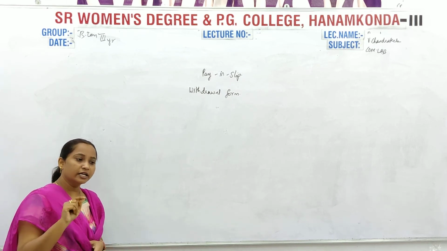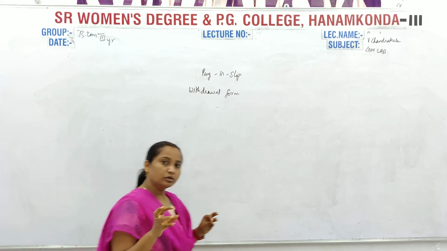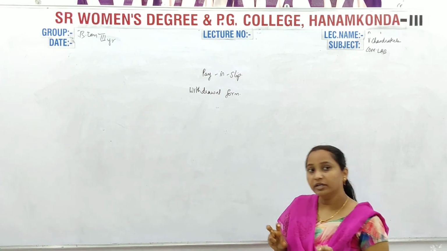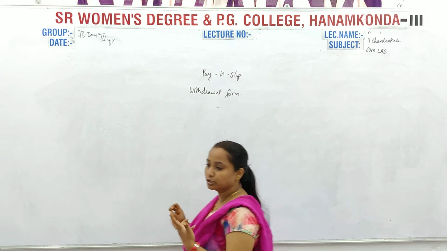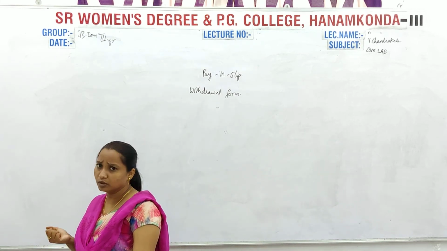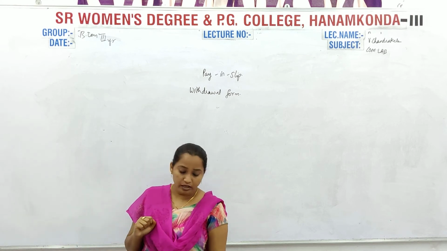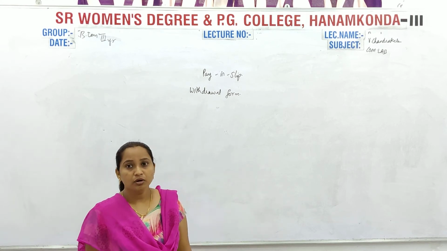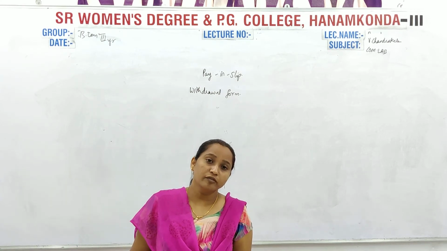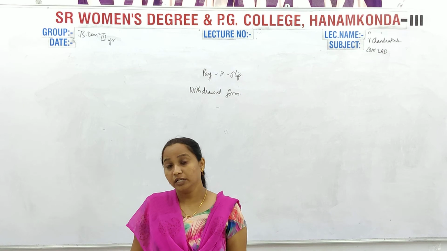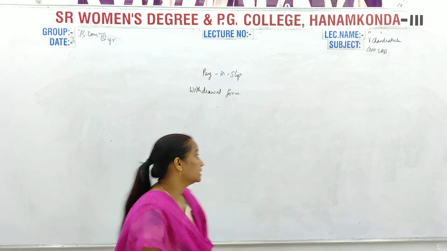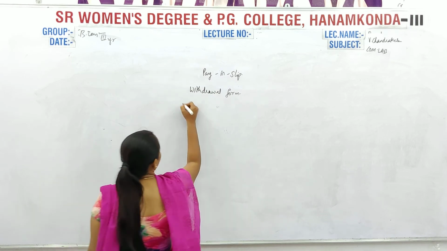There will be a date provided. You need to give your name, the date, your account details, and how much amount you need to withdraw. You have to write it in figures and also in words. Okay, that is how you write it and submit it to the banker so that he will give you the amount from your account. That is the withdrawal form. Now the draft application form.